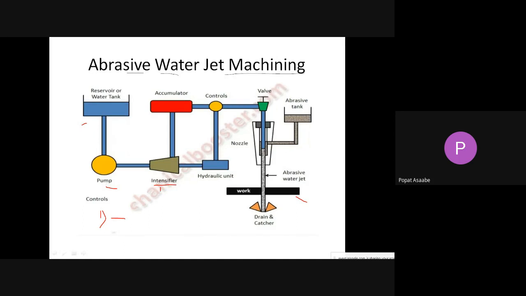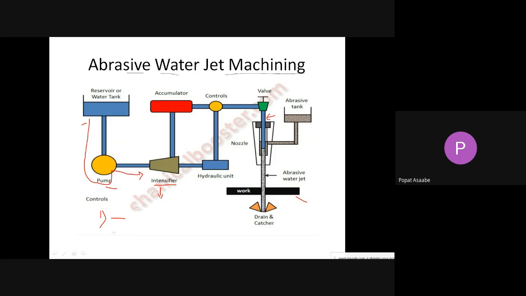The function of that intensifier is to increase the pressure of your water. Okay, whatever water is coming from this pump is given to the intensifier, and its function is to increase the pressure of the water. Then this pressurized water is given to this pipe, simple, and comes through to this pipe here to control the flow.